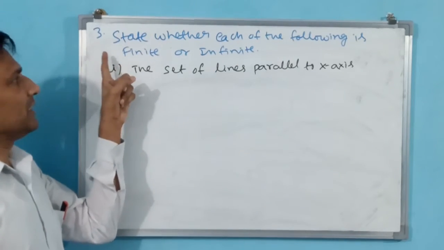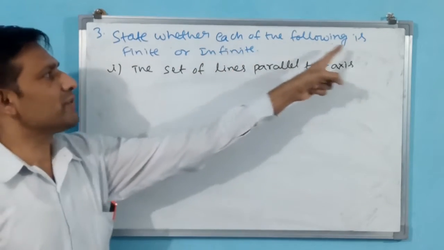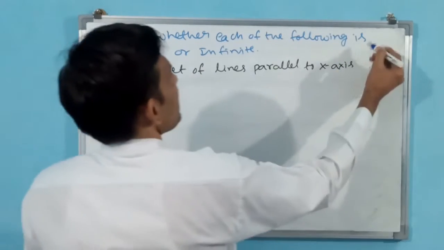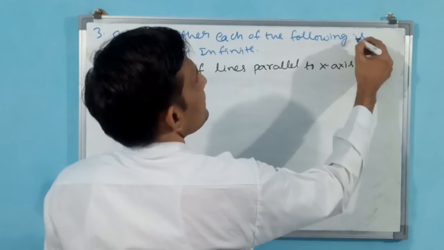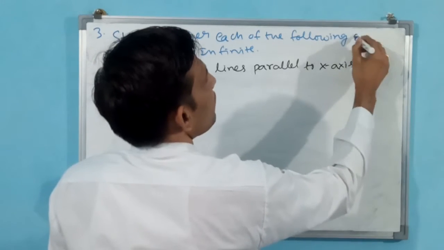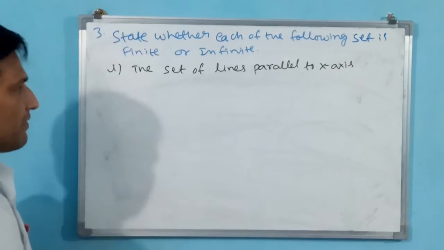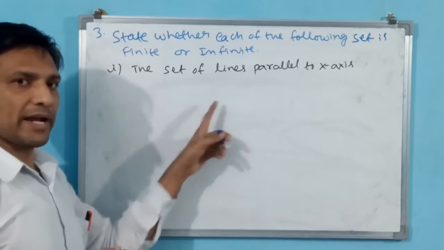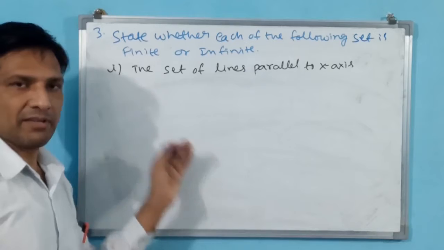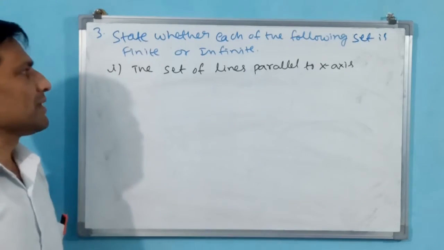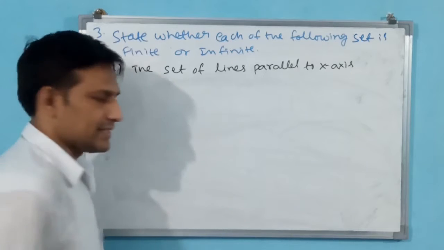See the third question. State whether each of the following is finite or infinite. You take this as following set is finite or infinite. Okay, you have to write like a set, and then you have to decide whether this is a finite set or infinite set. What they have given: the set of lines parallel to x-axis.